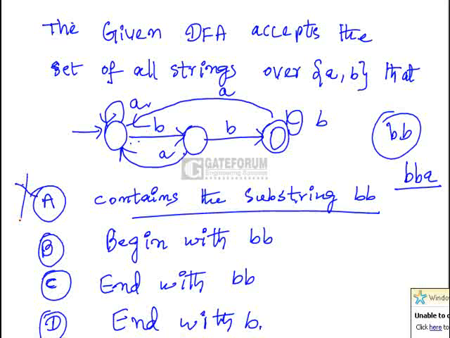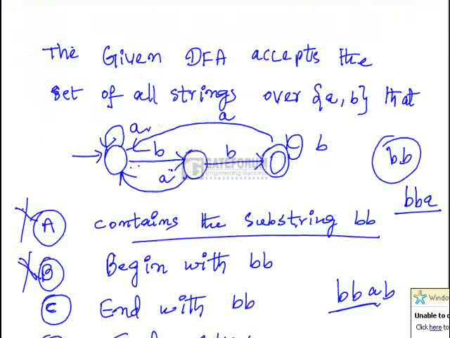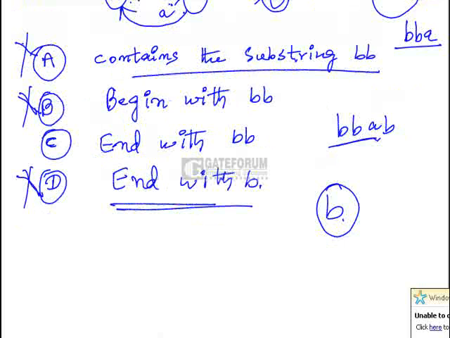So begin with BB. Even if you begin with BB, we must accept the string BBAB also, since it begins with BB. But BBAB is not accepted. So that's why option B is also wrong. Let us see option D, end with B. A single B must be accepted if it ends with B, but a single B is not accepted. So option D is also wrong. So the correct option is end with BB. Any string that ends with BB will be accepted.